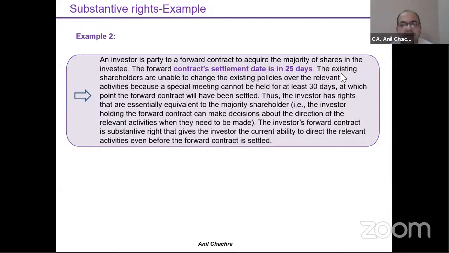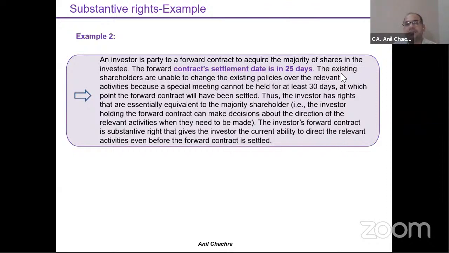The existing shareholders are unable to change the existing policies over the relevant activities because a special meeting can't be held for at least 30 days, at which point the forward contract will have been settled.